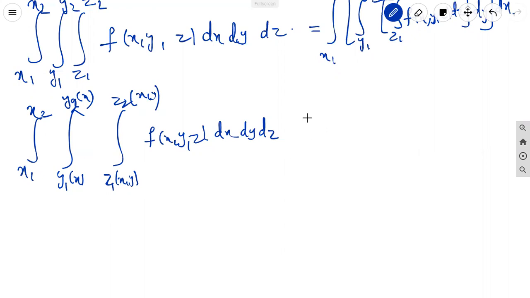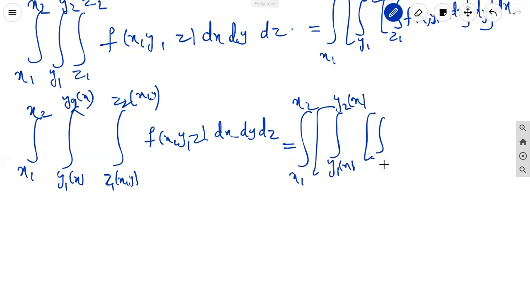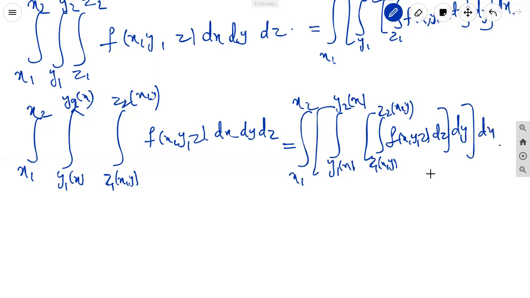In that case also, we first integrate z, then y, then x. First we do the integration from z1 of x comma y to z2 of x comma y, function of x comma y comma z into dz. Then we do the y, then we do the x, applying the corresponding limits. Now we can discuss these triple integrals, whether they are given with real values or with functions.